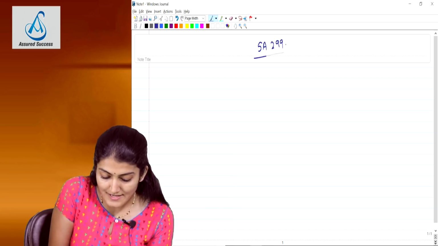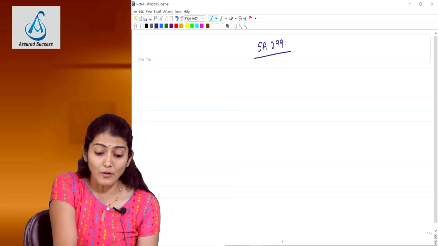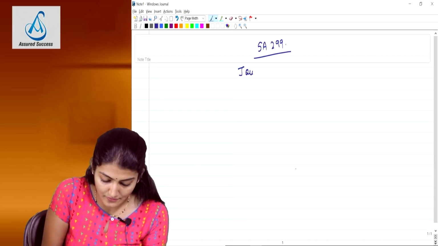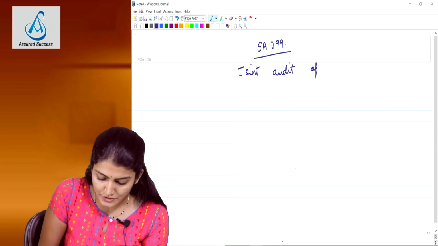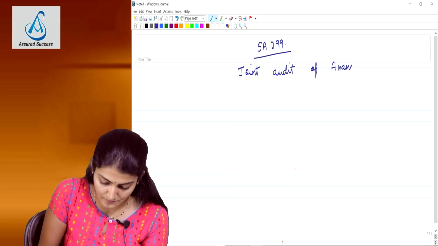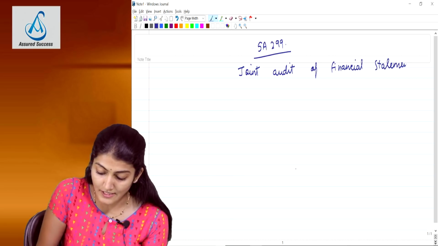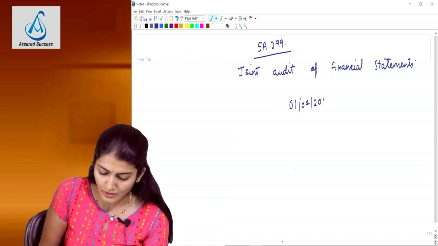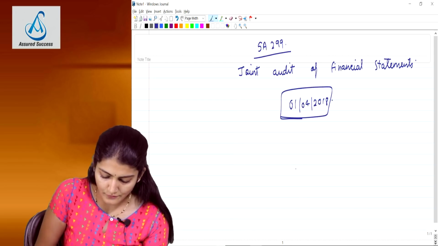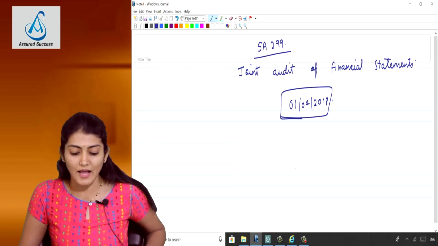So the old standard, responsibility of joint auditors, has been revised, and the new name of the standard now is Joint Audit of Financial Statements. The effective date, the date from which the standard becomes applicable, is 1st April 2018. So for your November 18 and onwards exam, this revised standard is applicable.